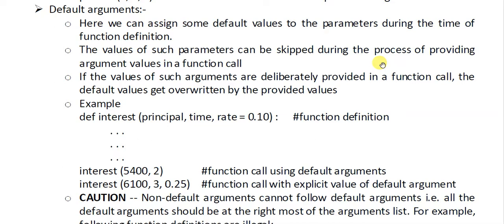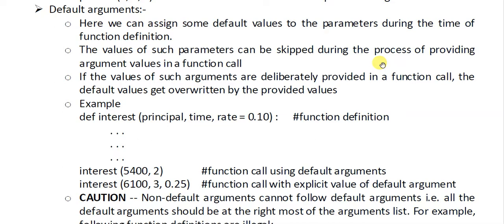The example will make it clear to you. The example is the definition of a function called interest. This is a function for simple interest, in which we have three variables: principal amount, time and rate. What we have done is, we have given a default value of 0.10 to the rate parameter.